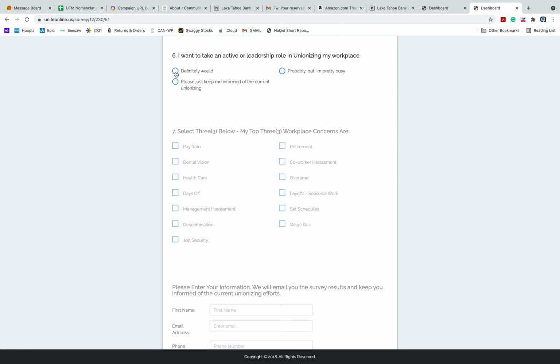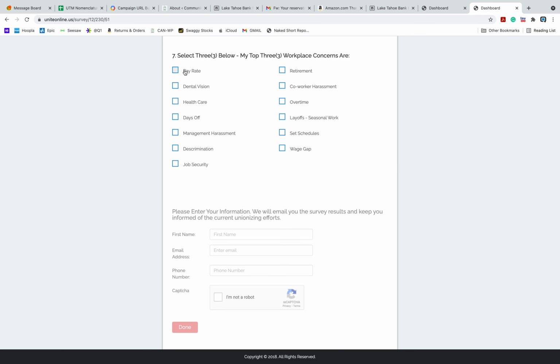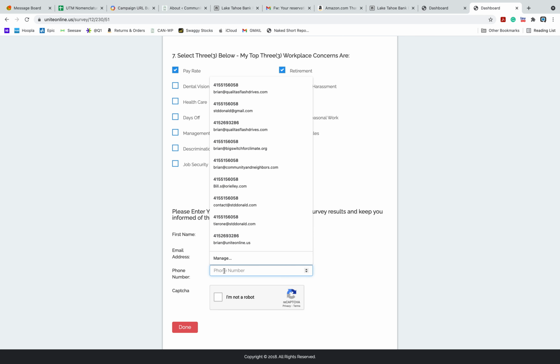And if we unionize, would I want to be active or not in the process? So let's say yes, I would definitely be interested. And then I'm going to pick my three big issues. I think my pay rate's too low. We don't get any retirement, and we're always getting laid off because of seasonal work. So those are the three biggies. Then I say, okay, my name is Brian. I'm going to go test at citest.com. Put my phone number in here, 415-515-6058.